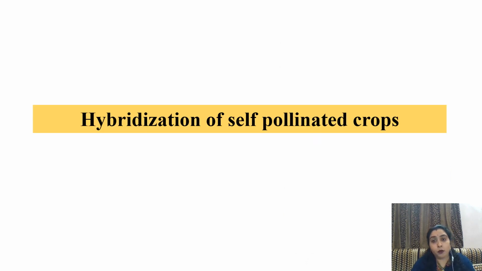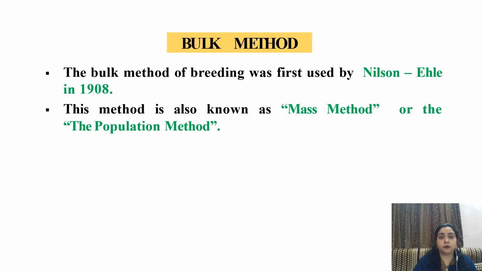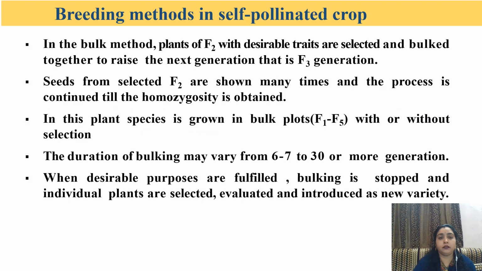Hybridization of self-pollinated crops. First method is bulk method. The bulk method of breeding was first used by Nelson Hill in 1908. This method is also known as mass method or the population method.